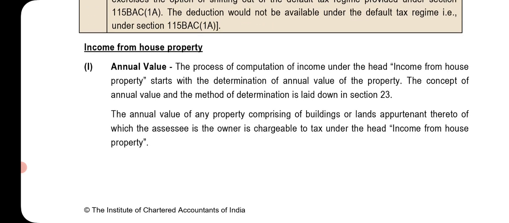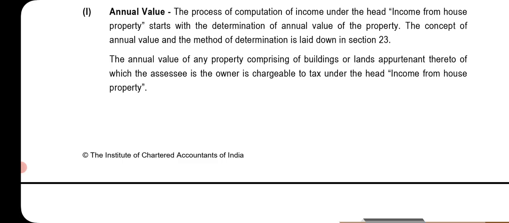Income from house property, annual value. The computation of income under the head income from house property starts with the determination of the annual value of the property. The concept of annual value and the method of determining it is laid down in section 23. The annual value of any property comprising of building or land appurtenant thereto, of which the assessee is owner, is chargeable to tax under the head income from house property.